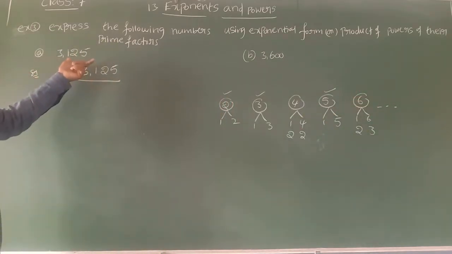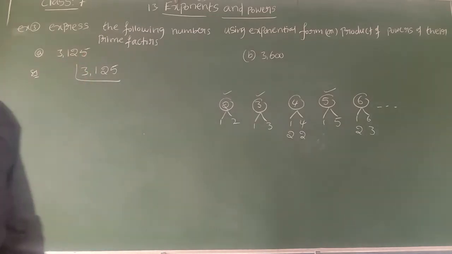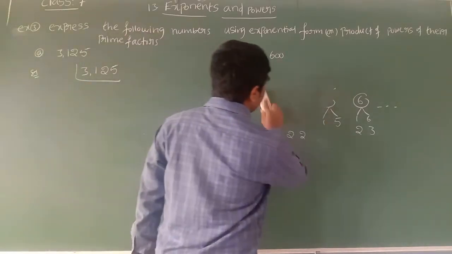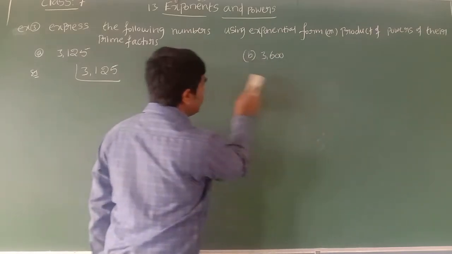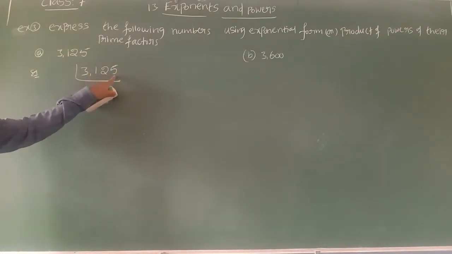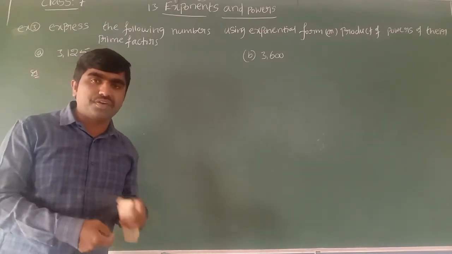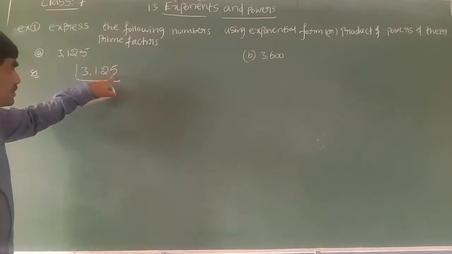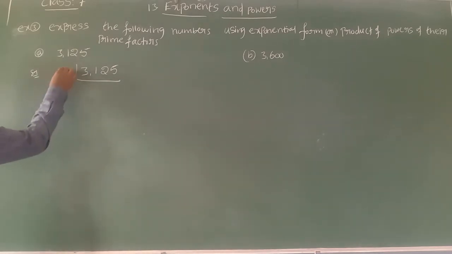So let us do this prime factorization. We will divide only with prime numbers, I mean numbers which have exactly 2 factors. If you know the divisibility rules, then it will be easier. So what is the first place digit? 5. You know very well the divisibility rule of 5: the first place digit must be 0 or 5. Here the first place is 5, so let us divide with the prime factor 5.